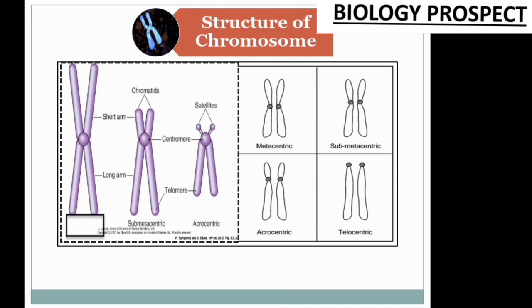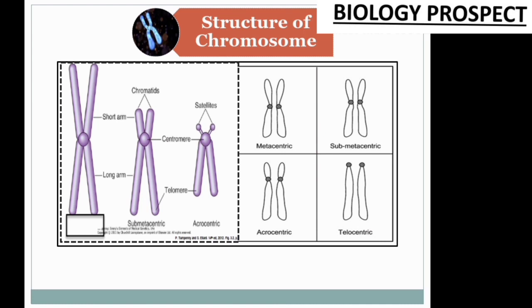When the centromere is a little bit up or a little bit down from the exact middle, it is called a submetacentric chromosome. So metacentric and submetacentric chromosomes are correlated; the position of the centromere is in the middle or a little bit up or down.